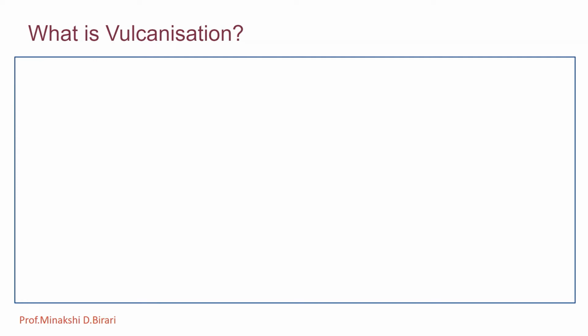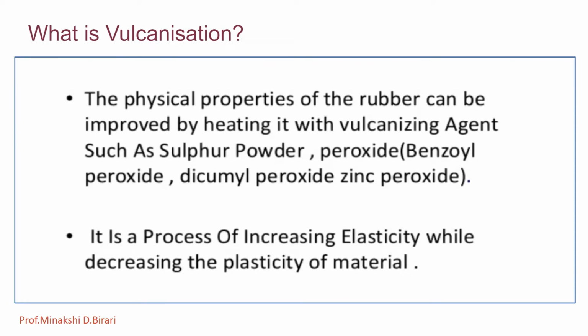What is vulcanization? Vulcanization is the process by which rubber molecules, these are polymers or macromolecules made of repeating units of monomers called isoprene, are cross-linked with each other by heating the liquid rubber with sulfur. So the physical properties of the rubber can be improved by heating it with a vulcanizing agent such as sulfur powder, peroxide, benzoyl peroxide, dicumyl peroxide, zinc peroxide, etc. These are nothing but the vulcanizing agents.